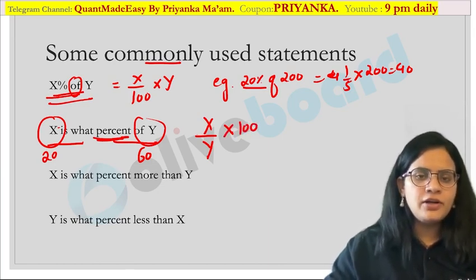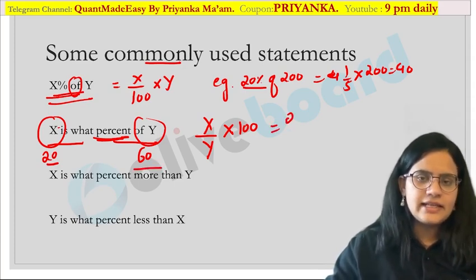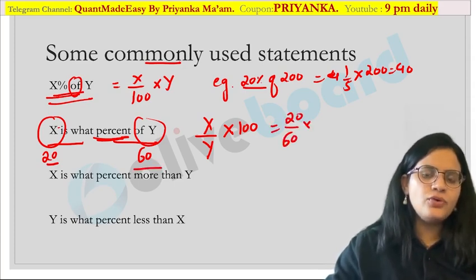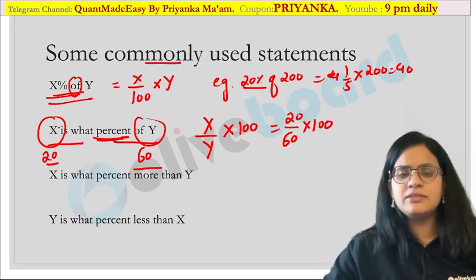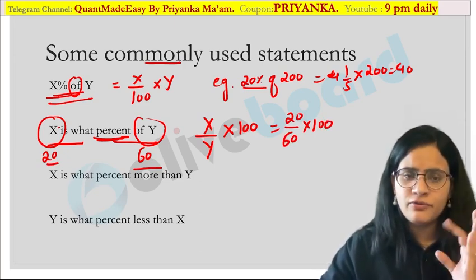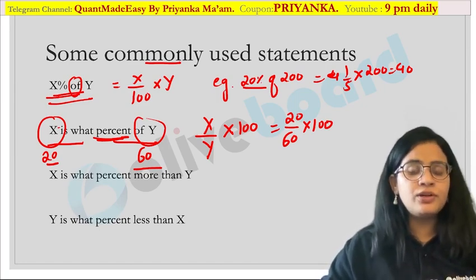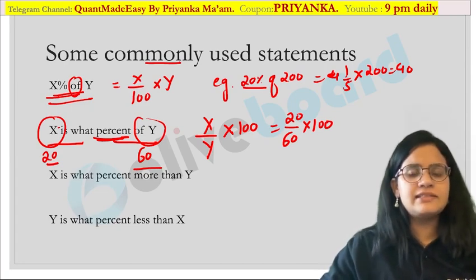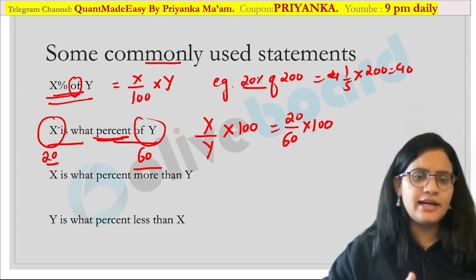Are you getting my point? For example, 20 is what percentage of 60? So 20 is taken out of 60, and now you have to calculate the percentage. Very basic terminologies, but they will appear very frequently in your data interpretation, and I have seen many students make silly mistakes in this. So let us put it in an organized manner in a single slide over here.